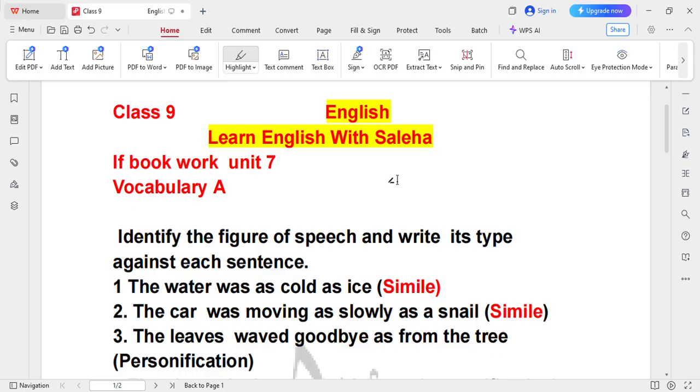In today's lesson, students, we are going to solve the bookwork of unit number 7, the poem If. Question, answer, and translation are in another video. You can check the playlist.